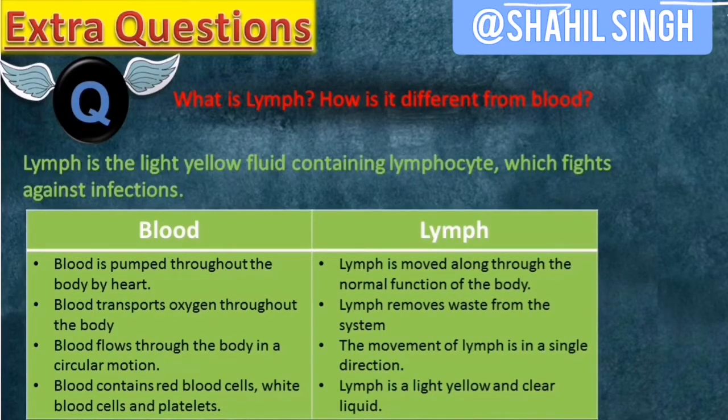Blood is pumped throughout the body by the heart, while lymph is moved along throughout the normal function of the body. Blood transports oxygen throughout the body, while lymph removes waste from the system. Blood flows through the body in a circular motion, while the motion of lymph is in a single direction. Blood contains red blood cells, white blood cells and platelets, while lymph is a light yellow and clear liquid.